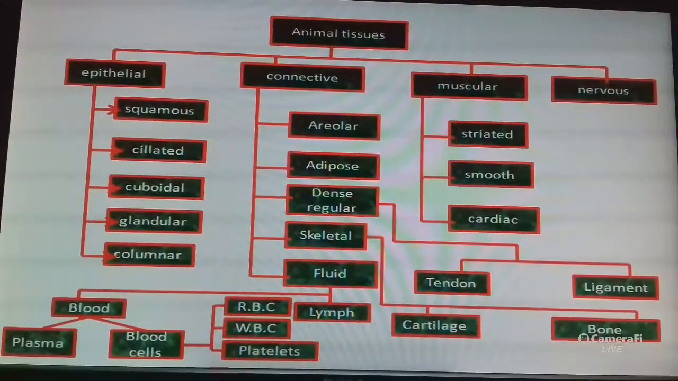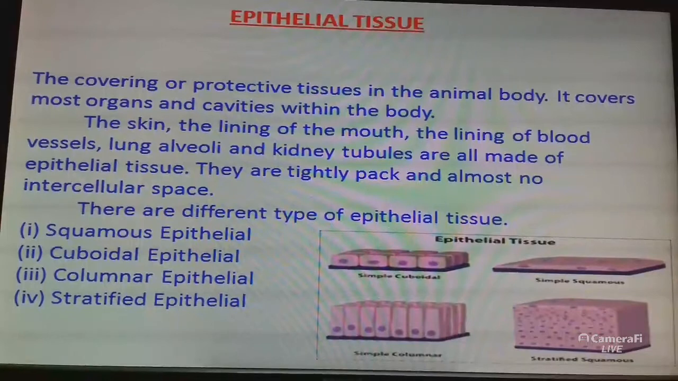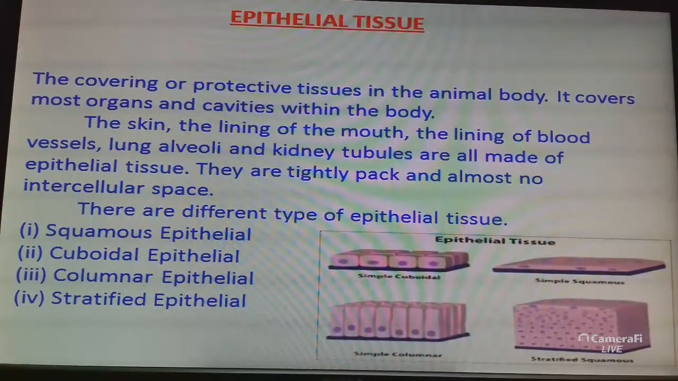First of all, we learn about epithelial tissue. What is epithelial tissue? The covering or protective tissue in the animal body is epithelial tissue. Epithelium covers most organs and cavities within the body.